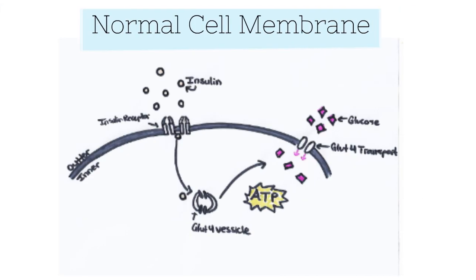In the normal cell membrane, adipocyte tissue releases adiponectin, a protein hormone, which stimulates the release of insulin. When there is an increase in adiponectin in the blood, adiponectin will trigger the release of insulin, which binds to the insulin receptor at the cell membrane, and this triggers the GLUT4 transporter to bind onto the cell membrane. This causes glucose to enter the cell so that the cell can use the glucose for energy, or ATP.